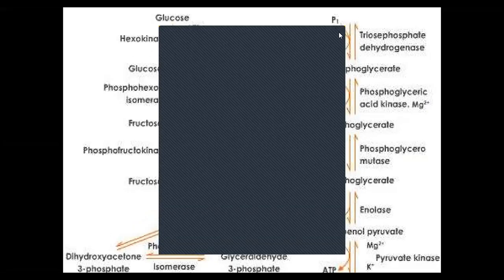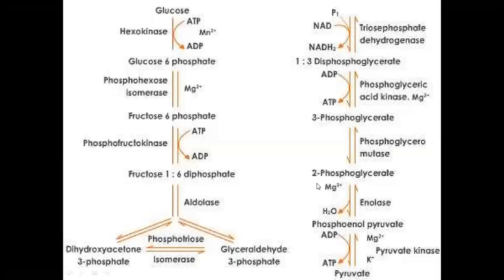3-phosphoglycerate will convert into 2-phosphoglycerate in the presence of phosphoglyceromutase, and now 2-phosphoglycerate will convert into phosphoenolpyruvate in the presence of enolase, and this reaction will release a water molecule. Now phosphoenolpyruvate will convert into pyruvate, and it will also generate energy. ADP will convert into ATP in the presence of pyruvate kinase. So this is the complete glycolysis pathway.